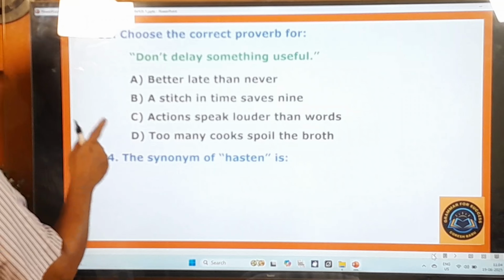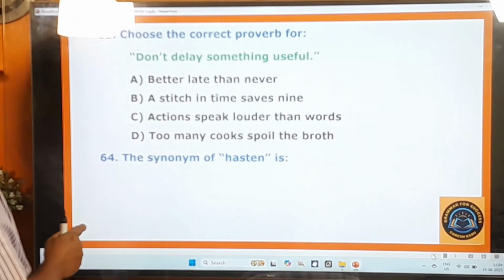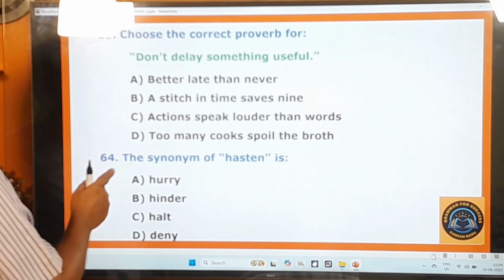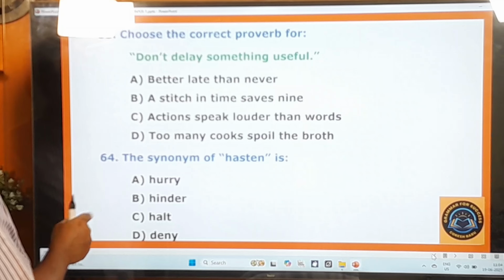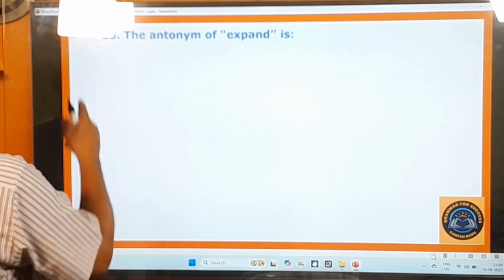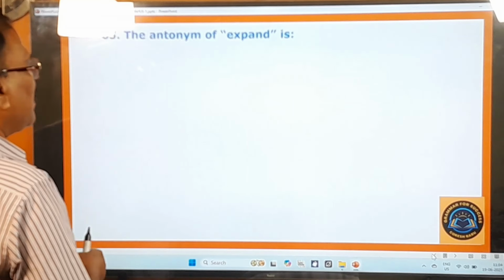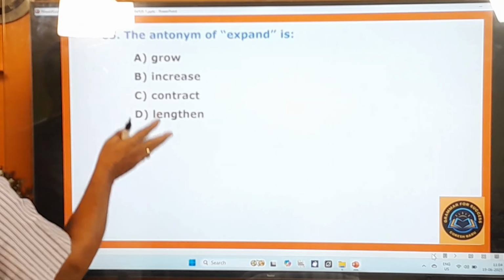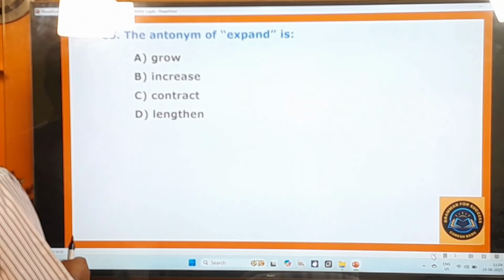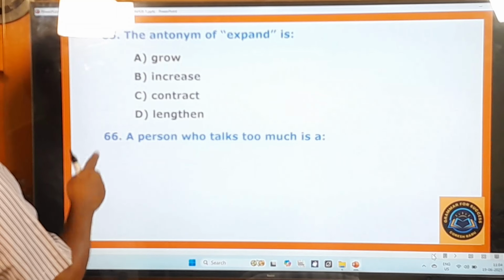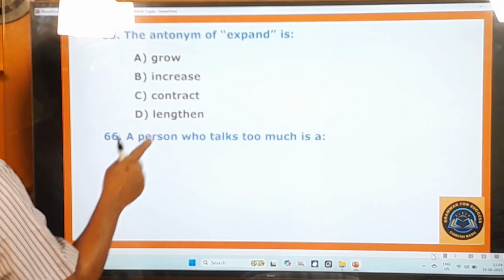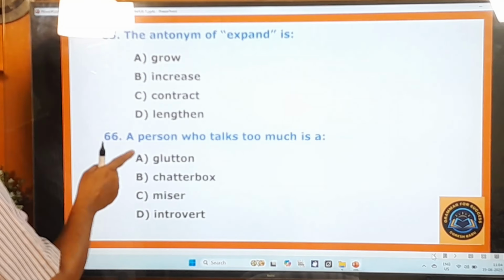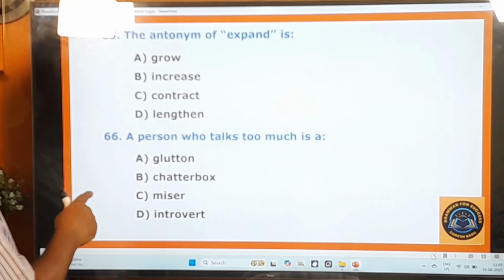64th question. The synonym of hasten is hurry, hinder, halt, deny. 65th question. The antonym of expand is grow, increase, contract, lengthen. 66th question. A person who talks too much is a glutton, chatterbox, miser, introvert.